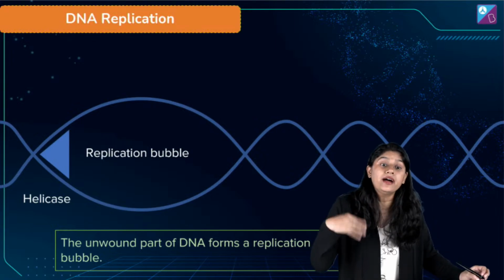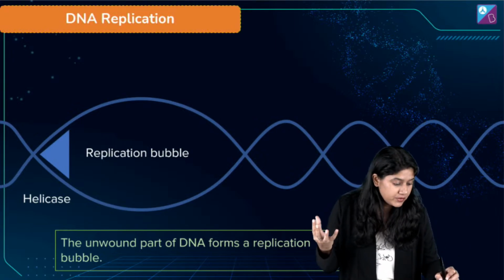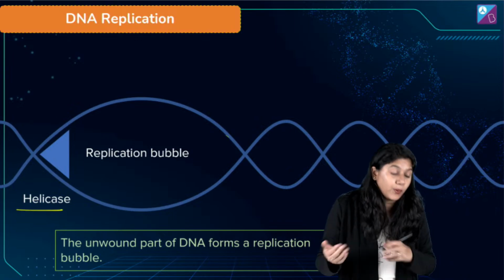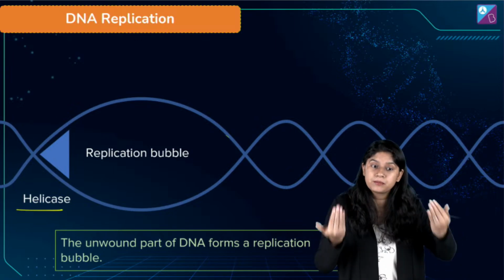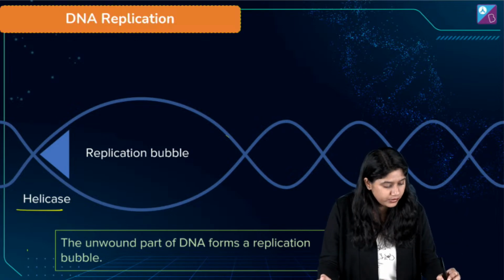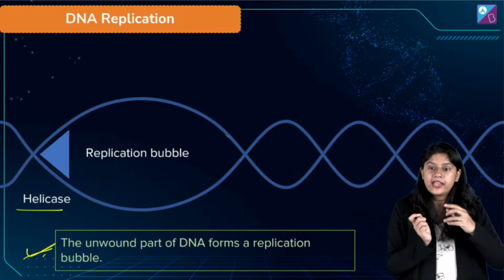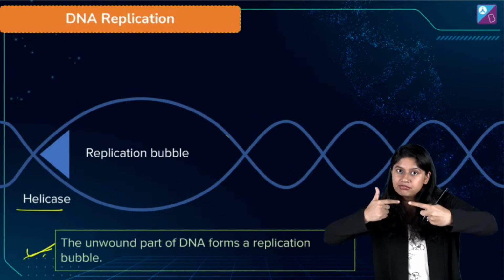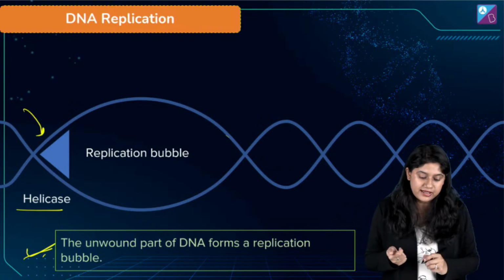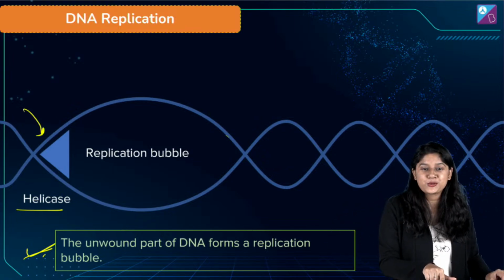Helicase actually helps to unwind the DNA. And it forms this replication bubble where the replication will take place. It's a very, very important thing. Okay. So what will happen? It will uncoil itself, right? The DNA will uncoil itself, and of course we have the helicase over here.